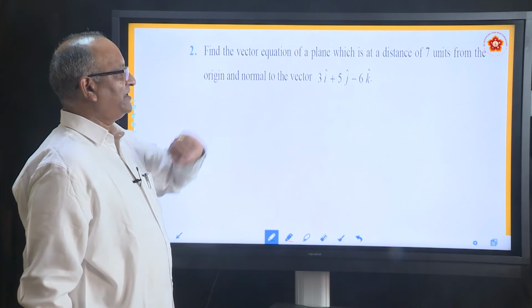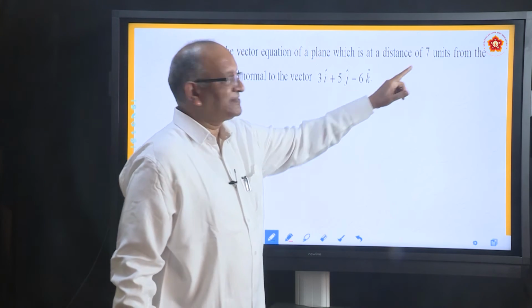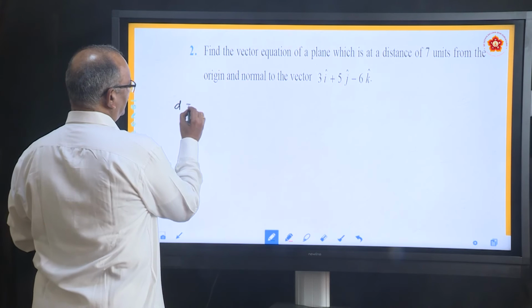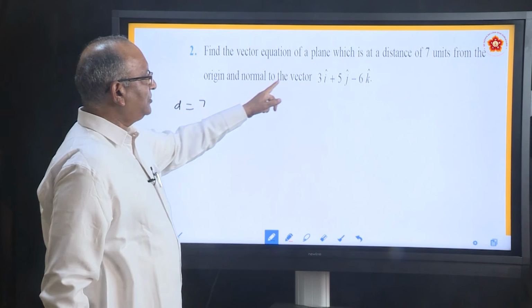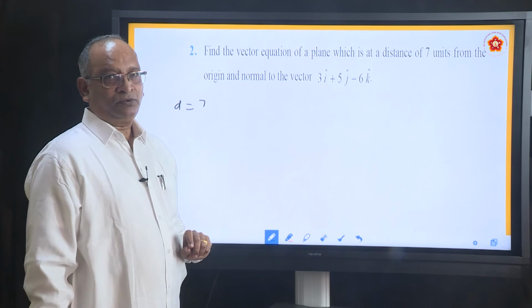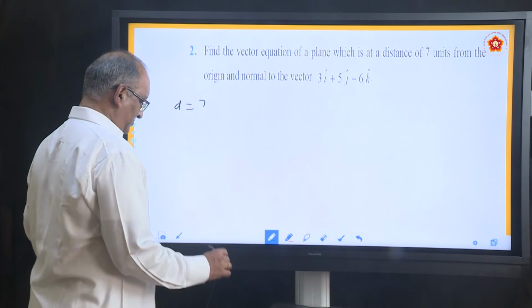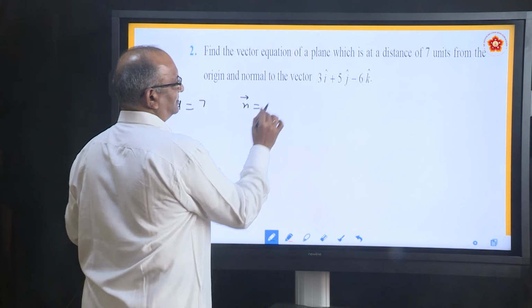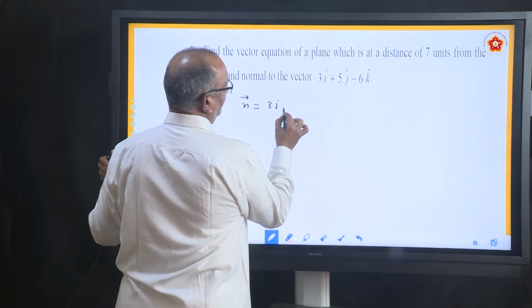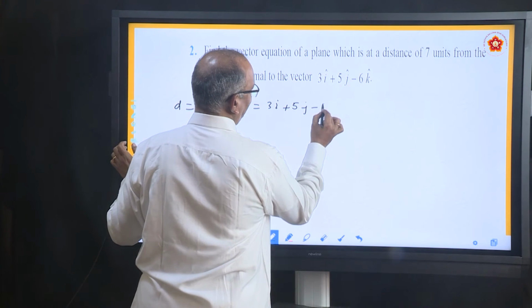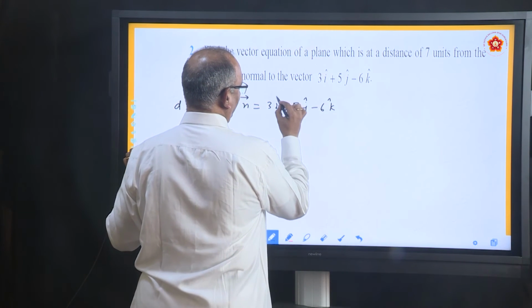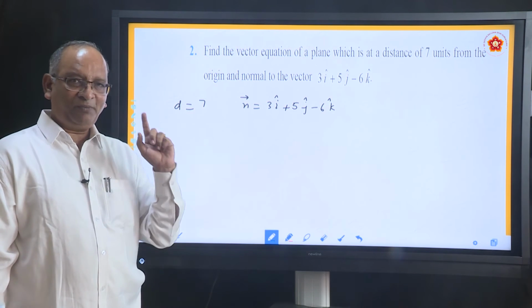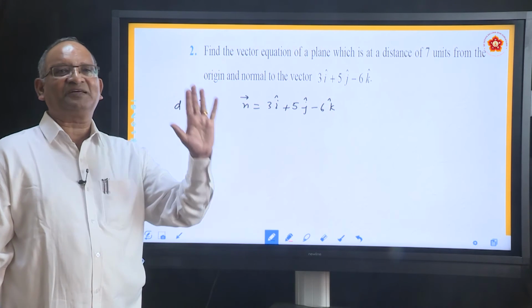Find a vector equation of a plane which is at a distance of 7 units from the origin. Means what? D is equal to 7. And normal to the vector is this. This is basically vector n, some vector which is 3i plus 5j minus 6k. Which type? The moment he gives distance, you be very sure it is first type.